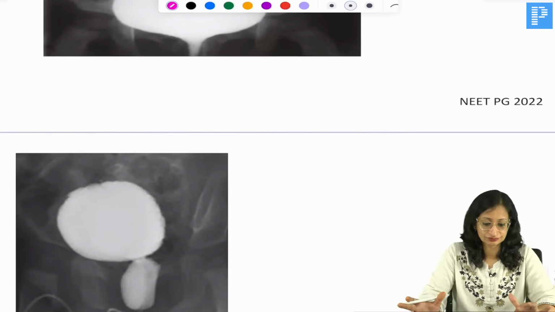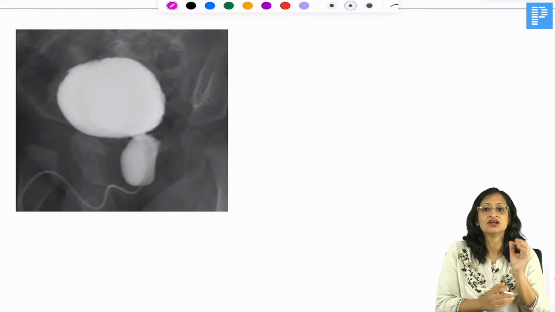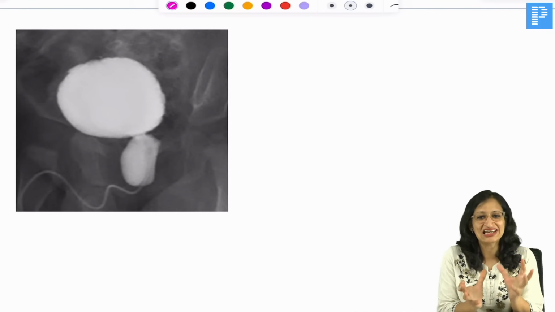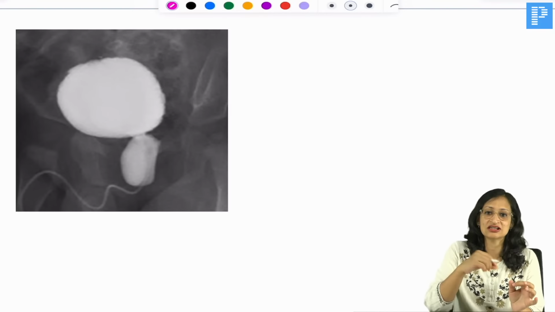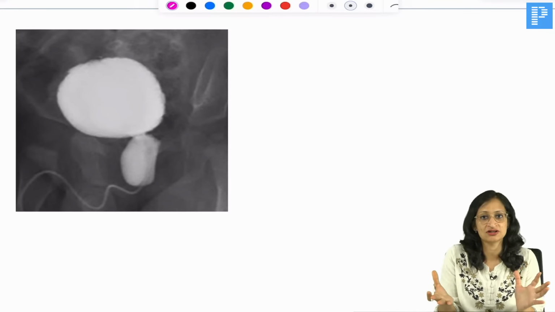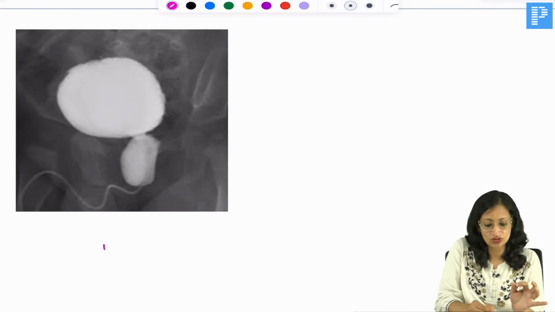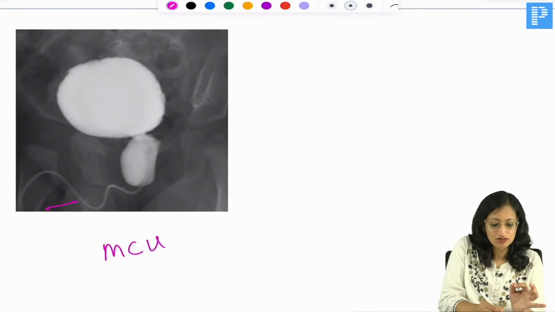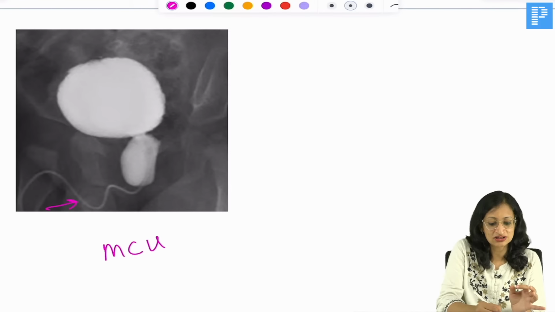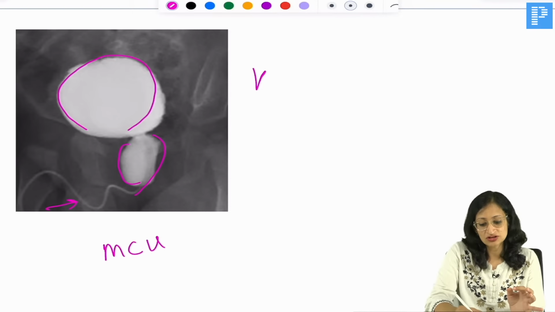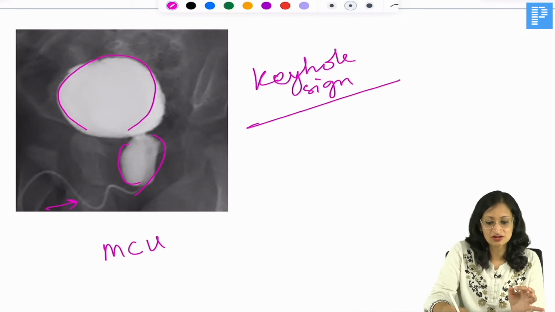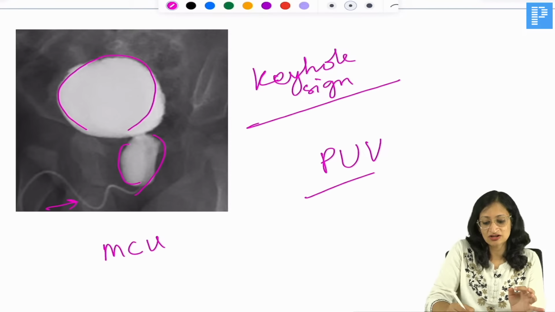Okay. What do you see here? So, there is this infant who has straining while micturition, and the mother is telling that the urinary stream is not appropriate. You did a micturating cystourethrogram, you introduced a dye from the urethra into the bladder, and you can see that the bladder is distended and the posterior urethra is also dilated. So, this is the keyhole sign that you see here, and your diagnosis becomes the posterior urethral valve. Okay. So, it is posterior urethral valve.